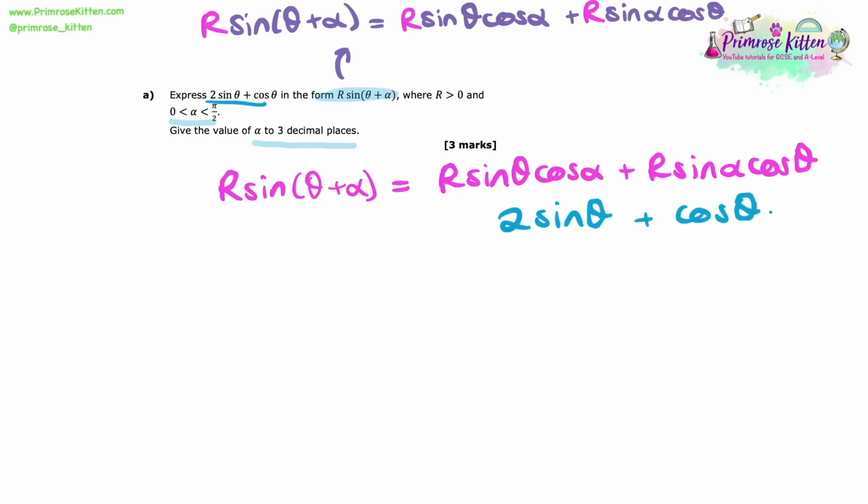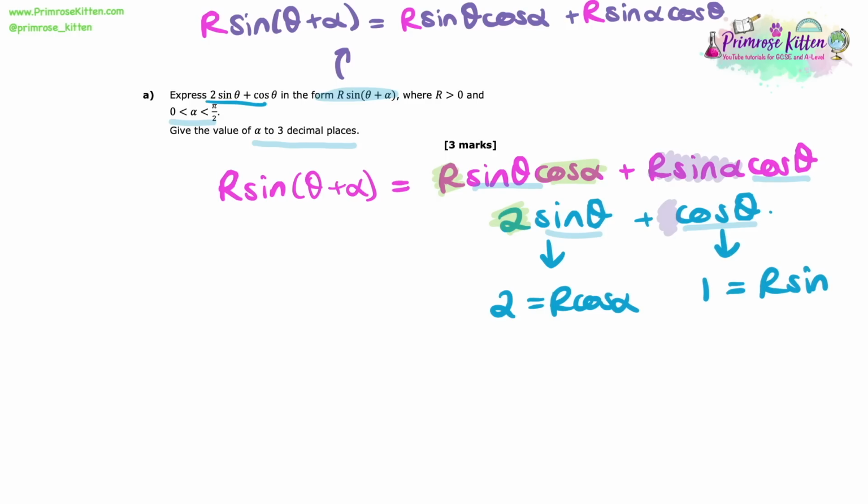So what I want us to do here is to make a comparison. We can see that we've got these sine thetas in both. That must mean then that the 2 that the sine theta is multiplied by is equivalent to the r cos alpha in the above equation. We can do the same thing now with the second part. I can see that they both have cos theta. Although we can't see anything next to the cos theta, it's multiplied by 1. So that 1 is going to be equivalent to the r sine alpha in the above equation. So now we know that 2 is equal to r cos alpha and 1 is equal to r sine alpha.